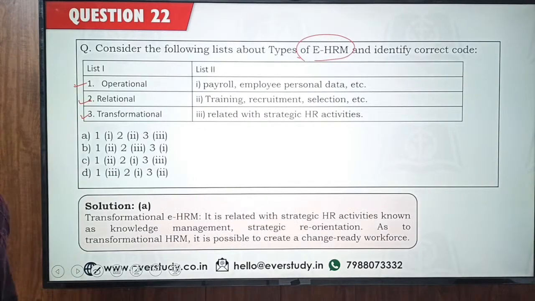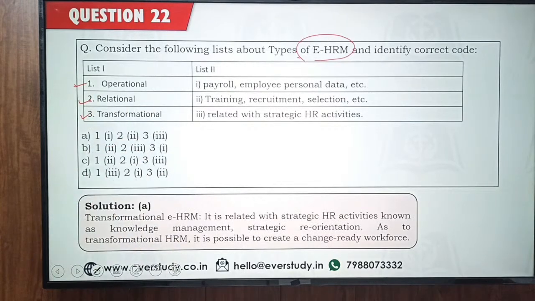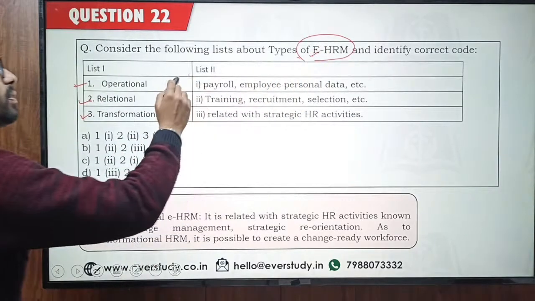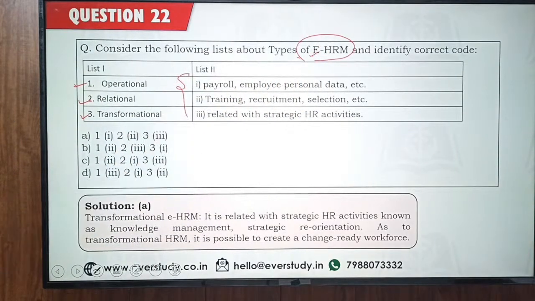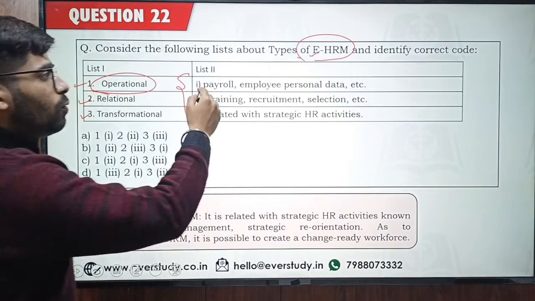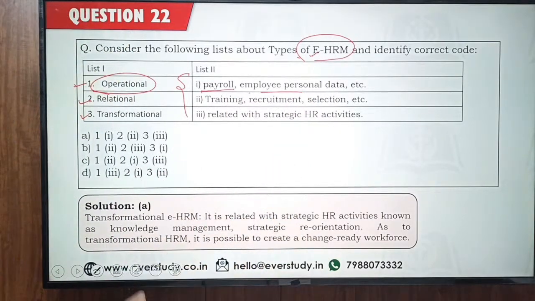Now, why are you saying option D? Operational. What are the key operational activities of the HRM? So EHRM means that we are going to perform these activities using IT tools. The operational part of HRM, the core operations, are related to payroll and employee personal data. They are the operations which the HR guys have to do.